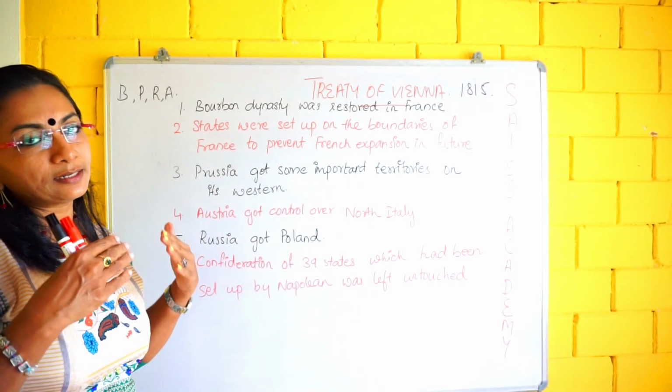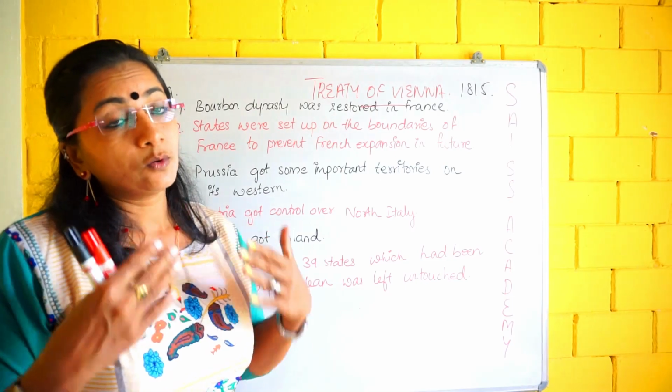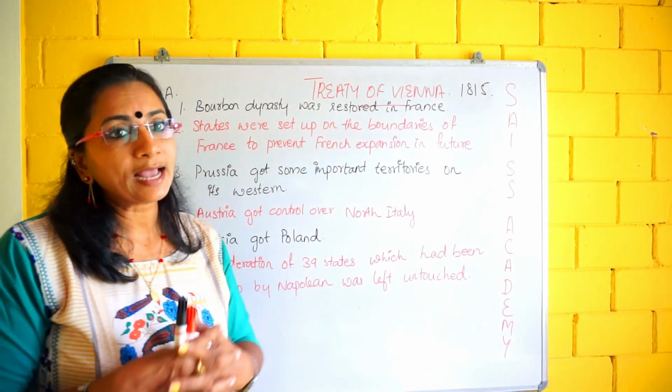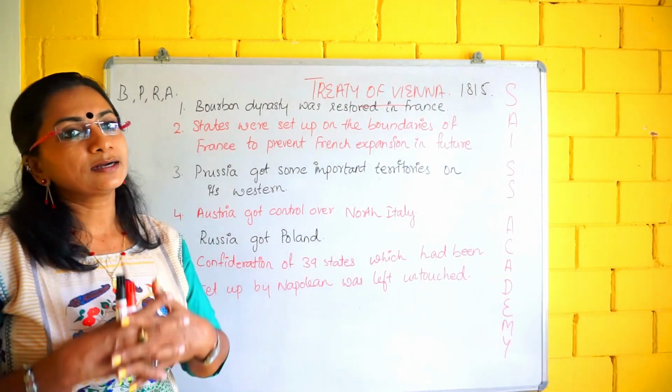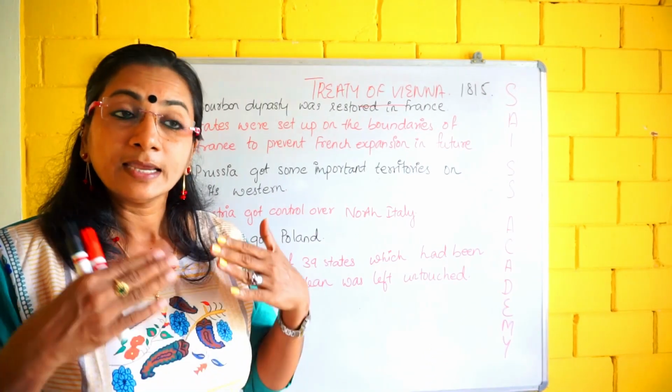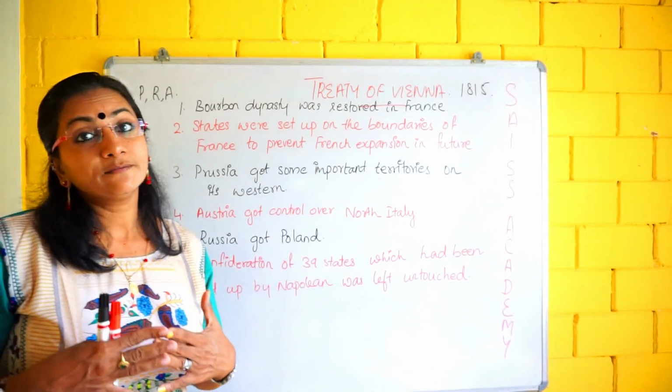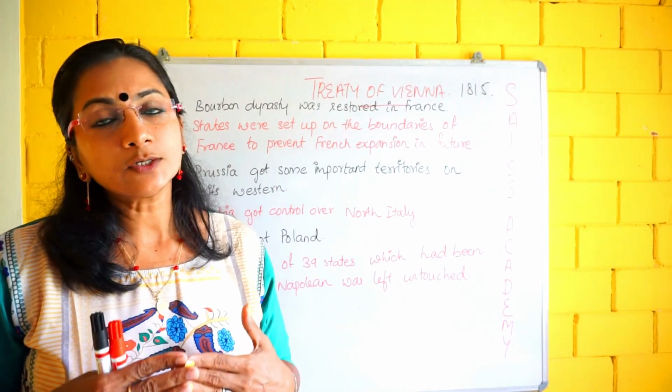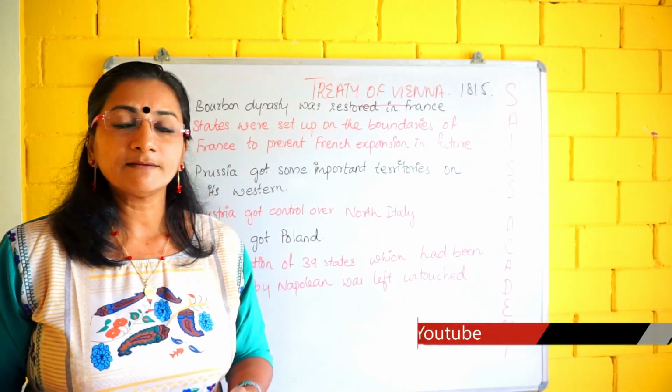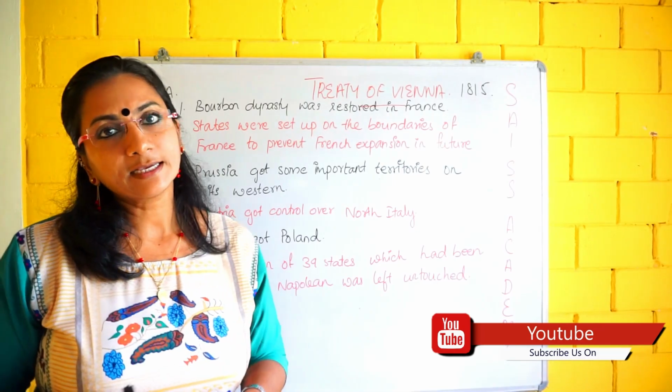So what happened in the state at that time? A large number of people were not happy with the ideas of the conservatives. So what happened? It led to the rise of the revolutionaries. So our next topic is revolutionaries. I will discuss that topic in our next video.